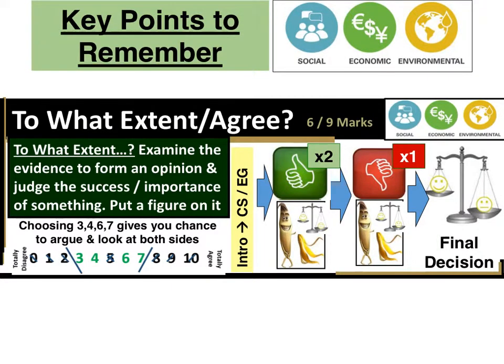The key points to remember for the 'to what extent' or 'do you agree' question is make sure you look at both points of view. Definitely put a number at the start, whether it's 7 out of 10 or 70% or 3 out of 10 or 30%. Give 2 points to support what you're saying. With PEEL, make a mini decision. 1 point against. With PEEL, a mini decision. Then make your final decision. If you want to include SEE, social, economic and environmental, that will help you answer, as will geography words, place names, examples and data.